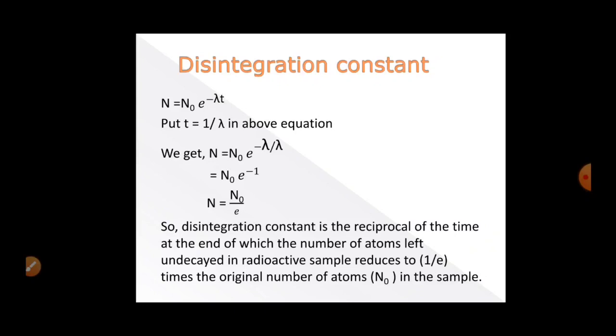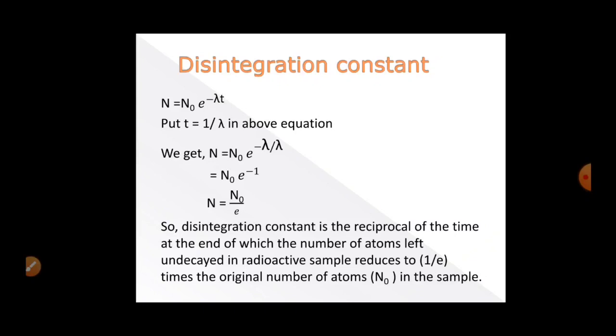What we have done is put the value t equal to 1 by lambda in the above equation, and from that we get N equal to N naught by e. So t equal to 1 by lambda and N equal to N naught by e, we are using these two equations to define the disintegration constant.